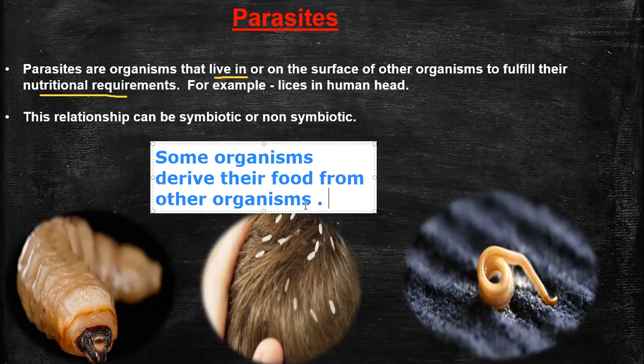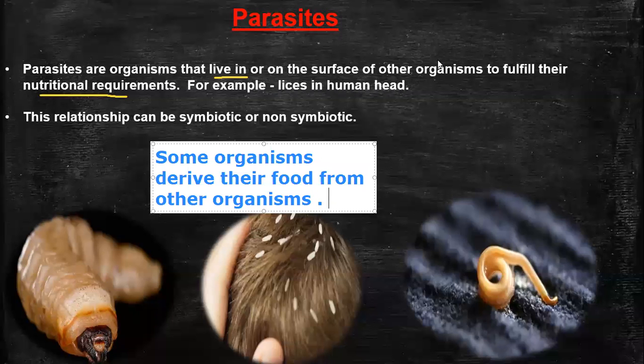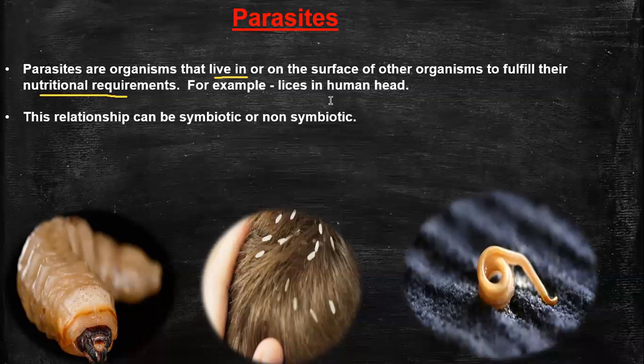Some organisms derive food from the other organism, and these organisms are known as parasitic organisms, and the organism from where they derive their food is known as host body.